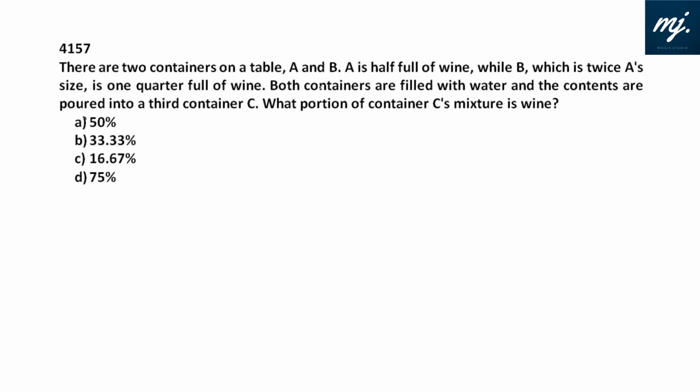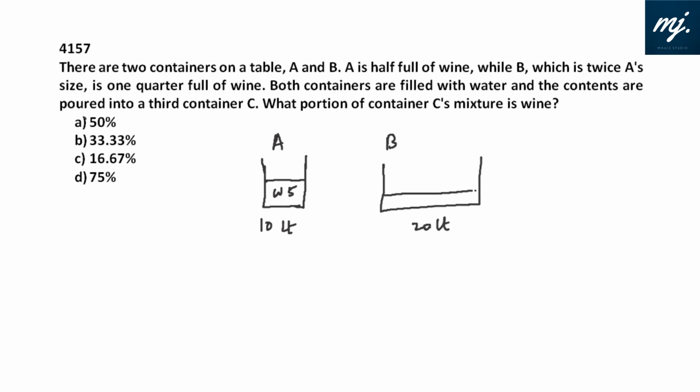There are two containers on a table, A and B. A is half full of wine, while B, which is twice A's size, is 1/4 full of wine. Suppose A is 10 liters, it is half full of wine, so wine is 5 liters. B is twice A's size, so it is 20 liters, and 1/4 full with wine, that is 20 by 4, again 5 liters of wine.